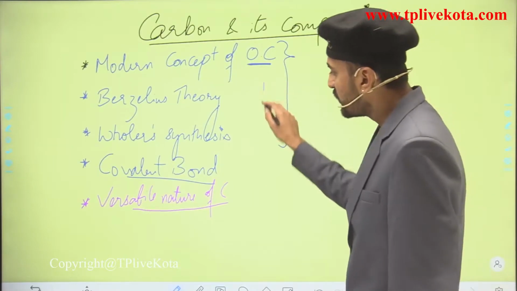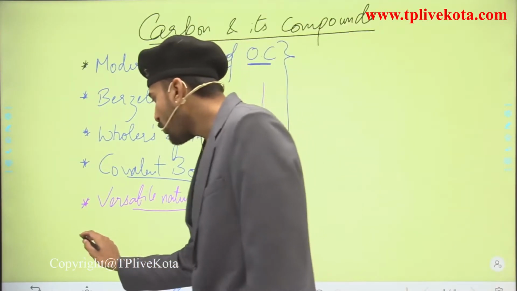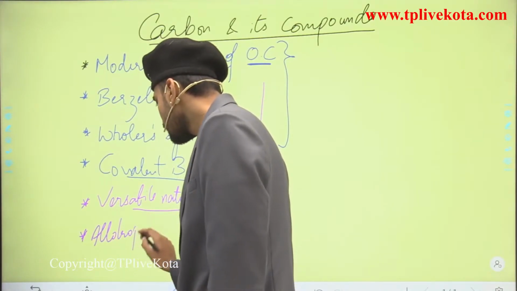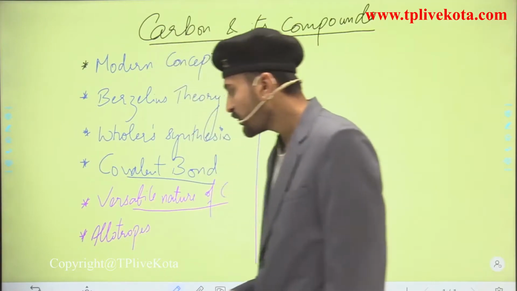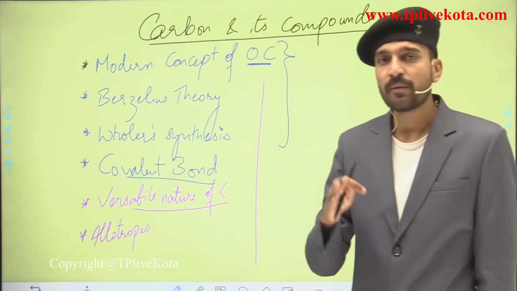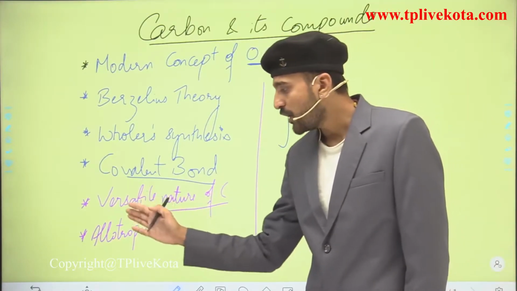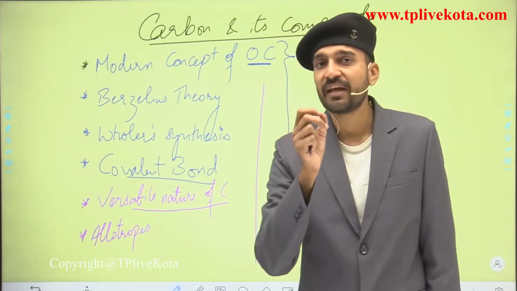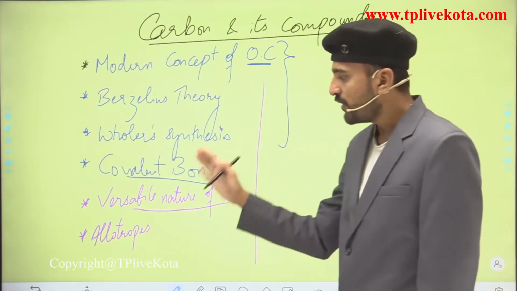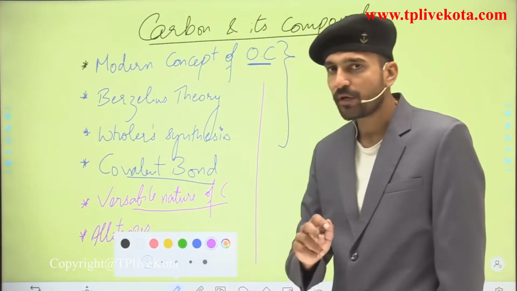Now after studying the versatile nature of carbon, we are going to see the allotropes. So what are the allotropes of carbon? They are diamond, graphite and fullerene. These are the crystalline forms of carbon. Apart from that there are many amorphous forms, but here we are going to see the allotropic forms of carbon, that is the crystalline forms, which include diamond, graphite and fullerene.